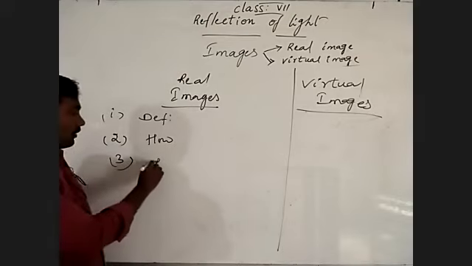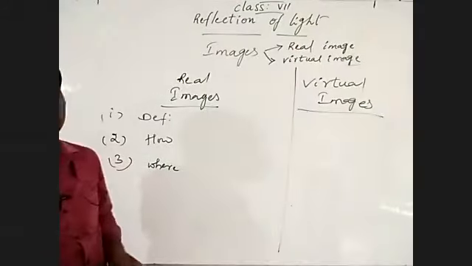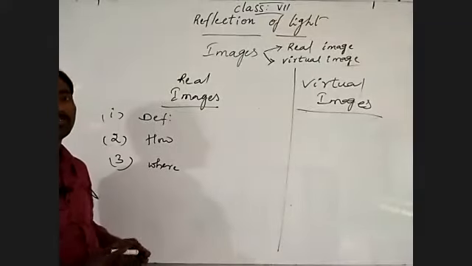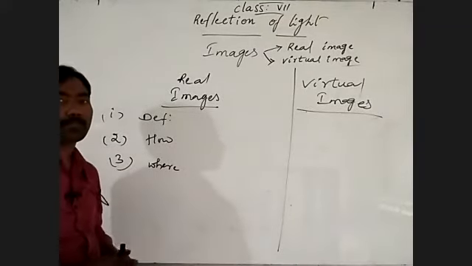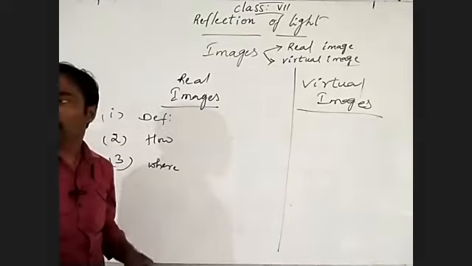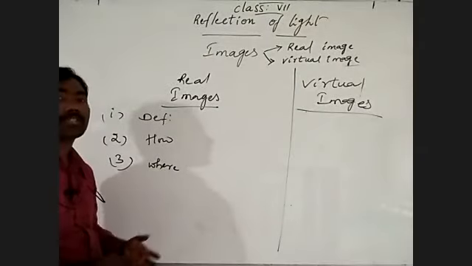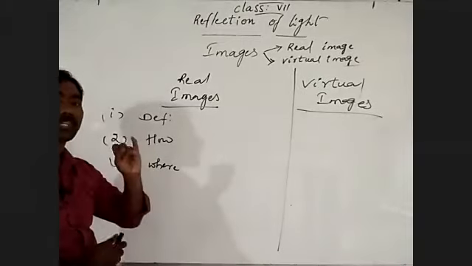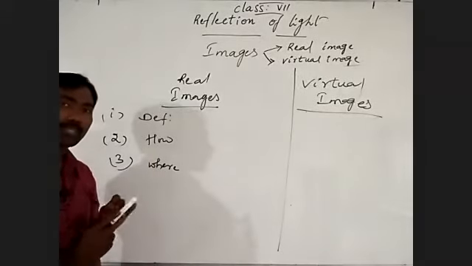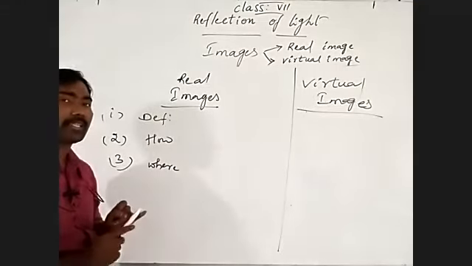Third, where it will form. Where is the real image formed? The image formed on a screen, for example projectors projecting movies on a screen.